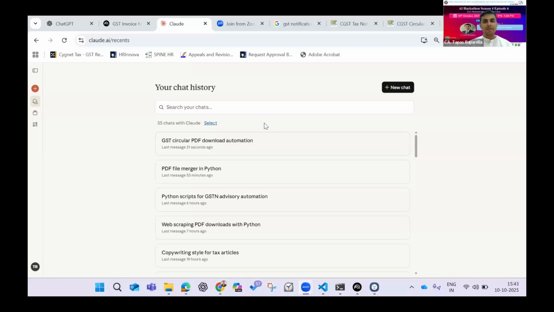So, I have a very simple use case. We see a lot of times on various WhatsApp groups that people are looking for various GST related provisions, notifications, circulars, and for that, I'll just start with my introduction. My name is Tapas Ruparelia. I have been into GST practice for the past 15 years, and that is the first thing that I've been doing.